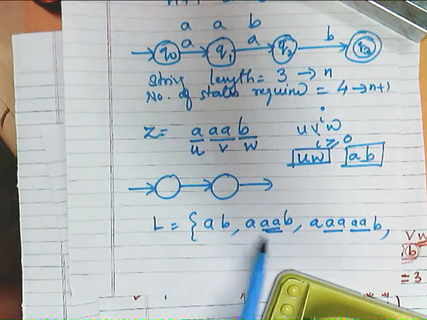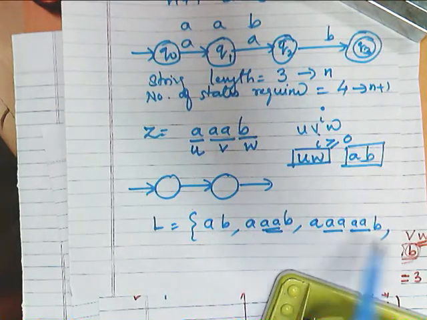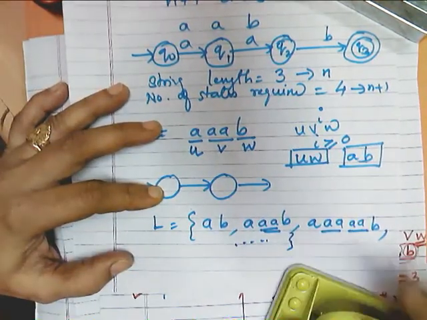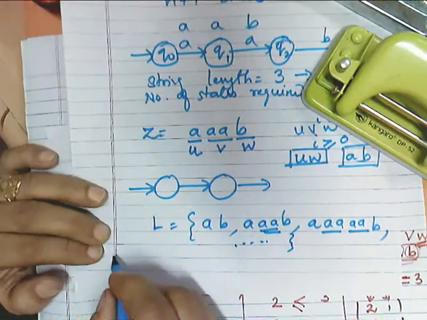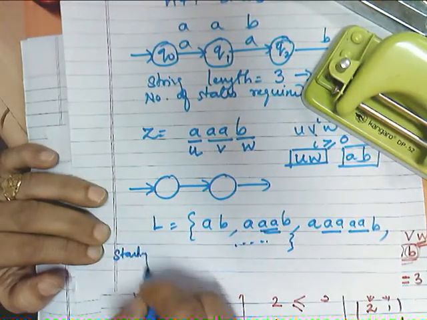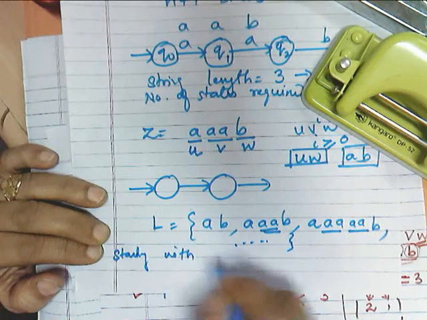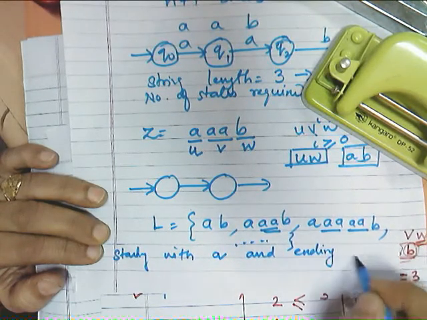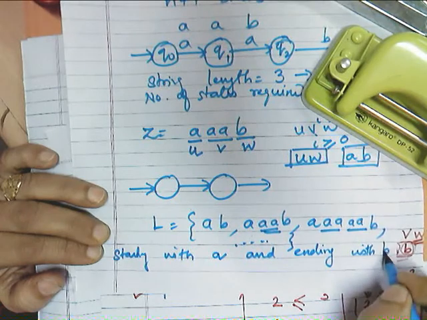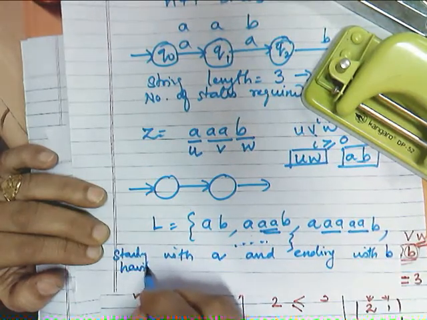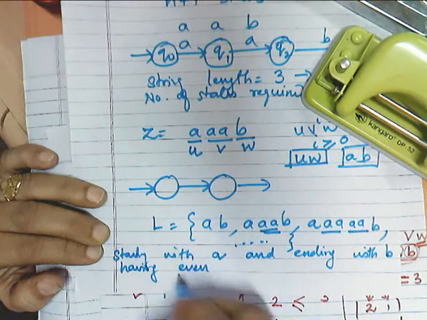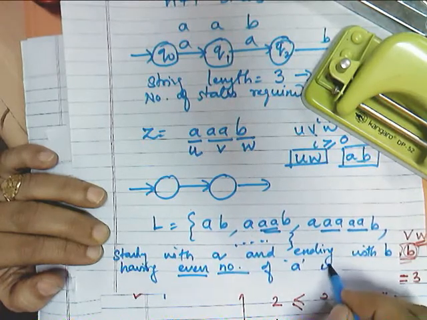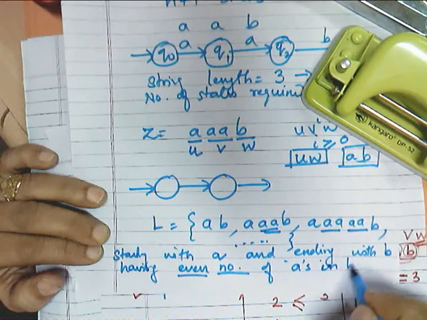AB, AAAB, AAAAB. So the language defined by this is what? Starting with A and ending with B, having an even number of A's in between.